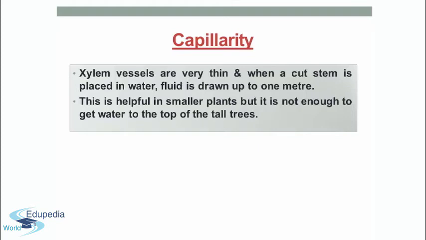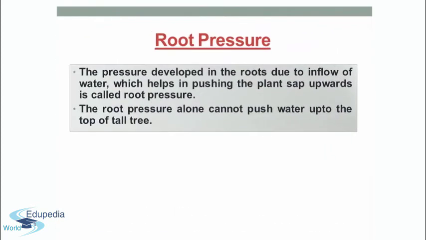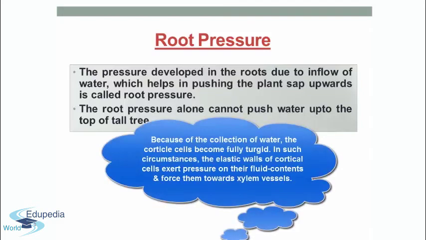Next we have root pressure. The pressure developed in the roots due to inflow of water, which helps in pushing the plant sap upward, is called root pressure. The water which is absorbed by the root hairs from the soil collects in the cells of the cortex. Because of this collection of water, the cortical cells become fully turgid. What is turgidity? Please refer to my previous video lecture if you don't remember what turgidity is.